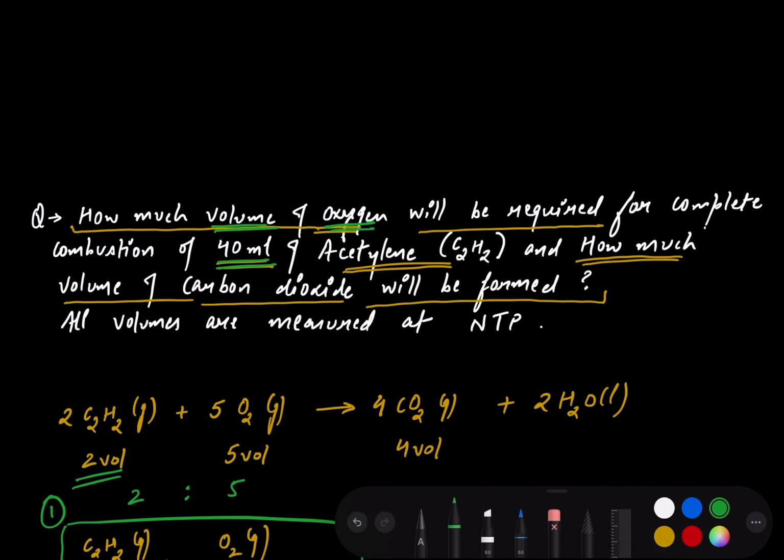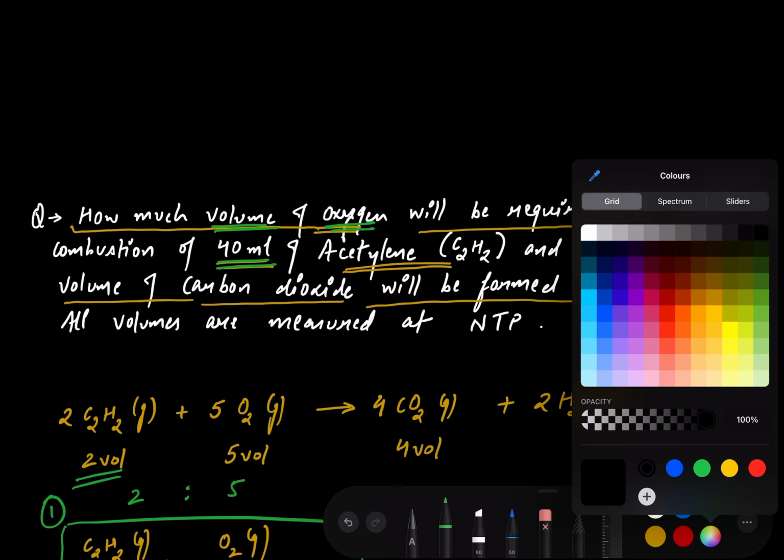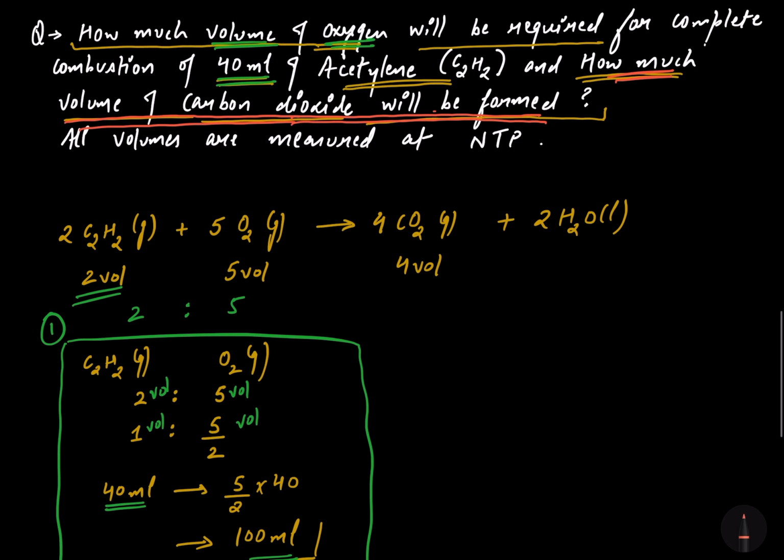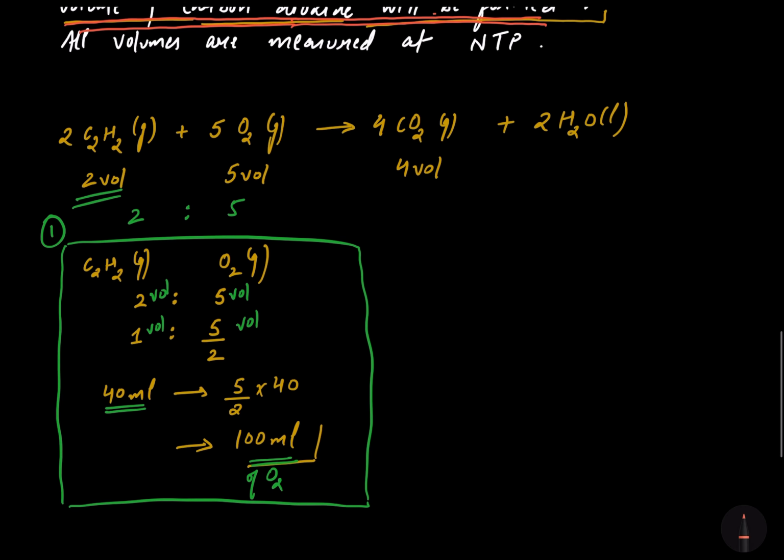Now what next? The next part is how much volume of carbon dioxide will be formed. Now I have to evaluate the volume of carbon dioxide. So I'm coming back to my reaction. I'm again taking the ratio of acetylene and the ratio of carbon dioxide.